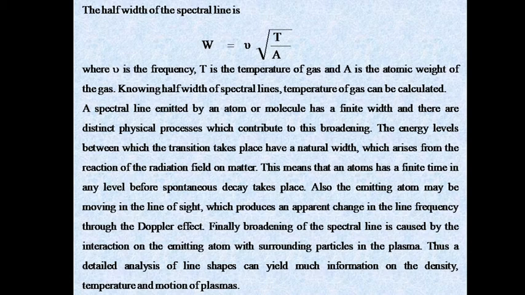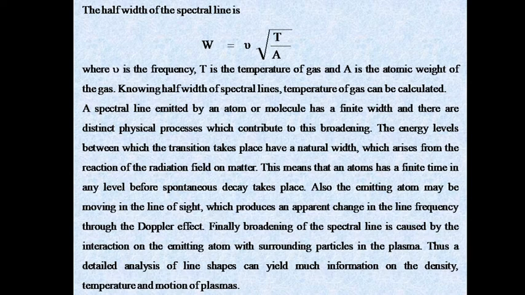A spectral line emitted by an atom or molecule has a finite width, and there are distinct physical processes which contribute to this broadening. The energy levels between which the transition takes place have a natural width which arises from the reaction of the radiation field on matter. This means that the atom has a finite time in any level before spontaneous decay takes place.